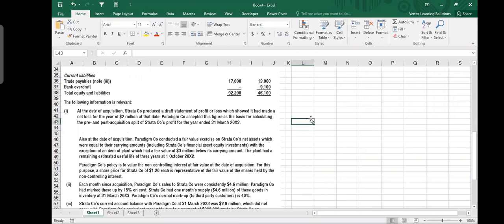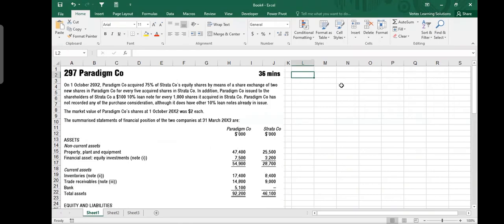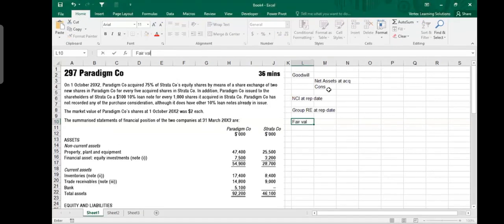Now you remember that whenever you start with a balance sheet question, the things which you need to calculate are always goodwill. And to calculate goodwill, you need to calculate net assets at acquisition. And of course, you need to calculate consideration. Then you have to calculate NCI at reporting date. Then you have to calculate group retained earnings at reporting date. Then you have to make sure of the fair value adjustments. Then you have to make the calculation for PUP, which is unrealized profit.